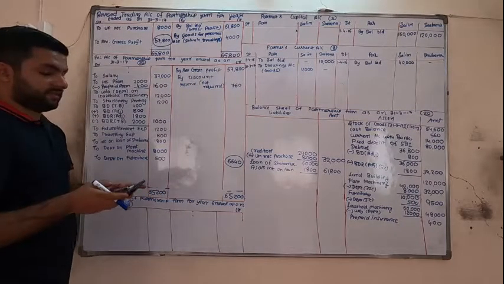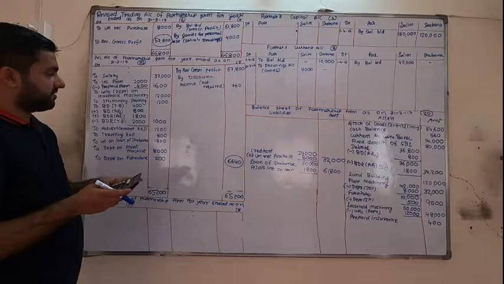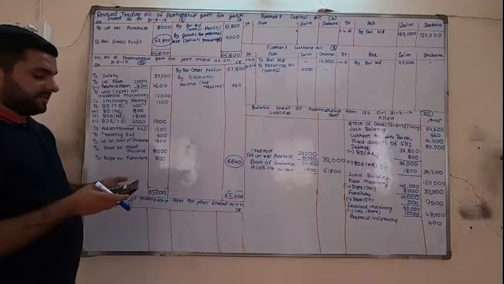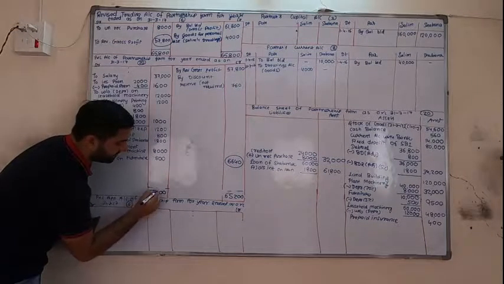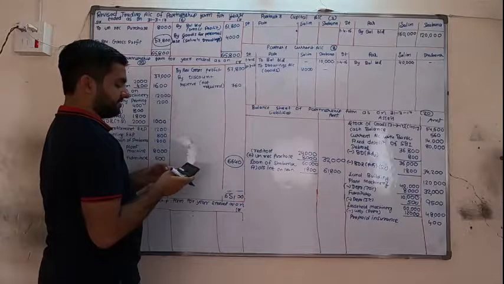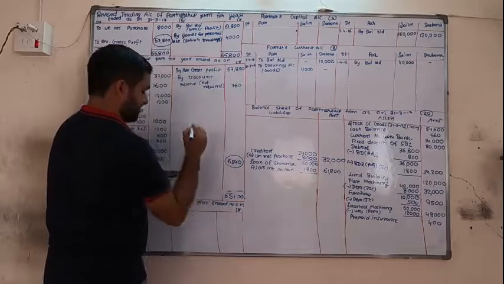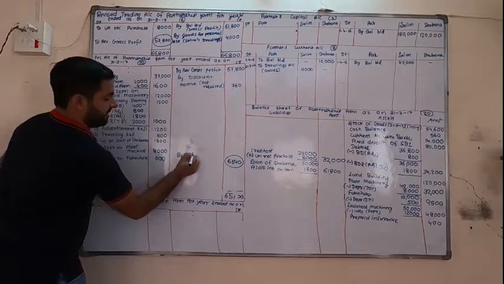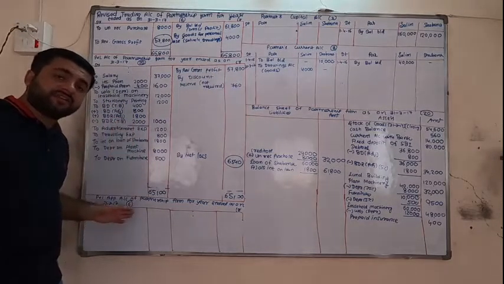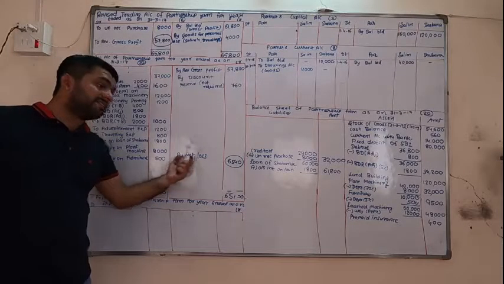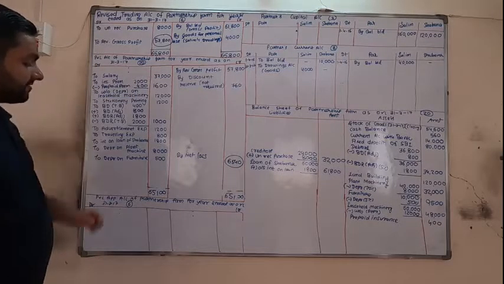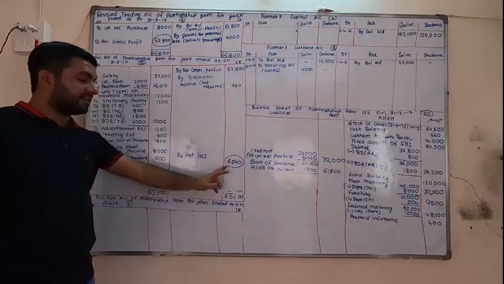Now again I will take the total: 37,000, 1600, 12,000, 1200, 1,000, 1200, 800, 1800, 8,000 and 500 is 65,100. Minus 57,800 and 760 is 6,540. Now this is net loss. So friends, whenever we are taking credit side total and subtracting debit side, if the answer is minus, then understand it is a net loss instead of net profit. Here debit side is more than credit side, so it is net loss.